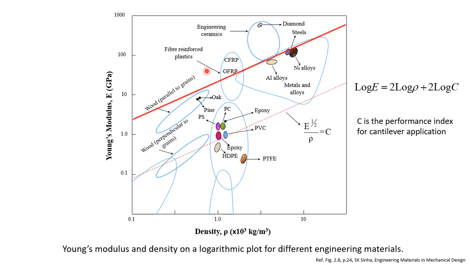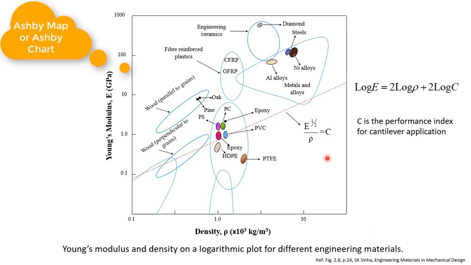So these materials are stiff and they are light. But as I said before, we should also consider other requirements, not only the stiffness. But as far as the stiffness is concerned, this map can be used to select the best material. And this is known as Ashby Map, or we can also call it performance map.